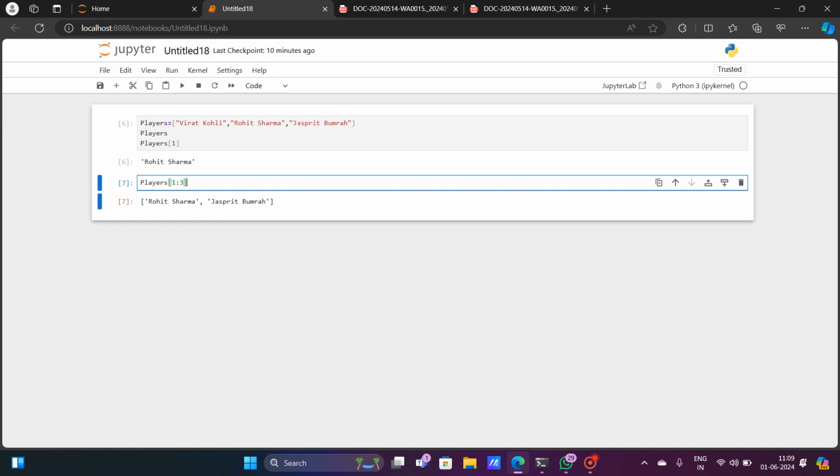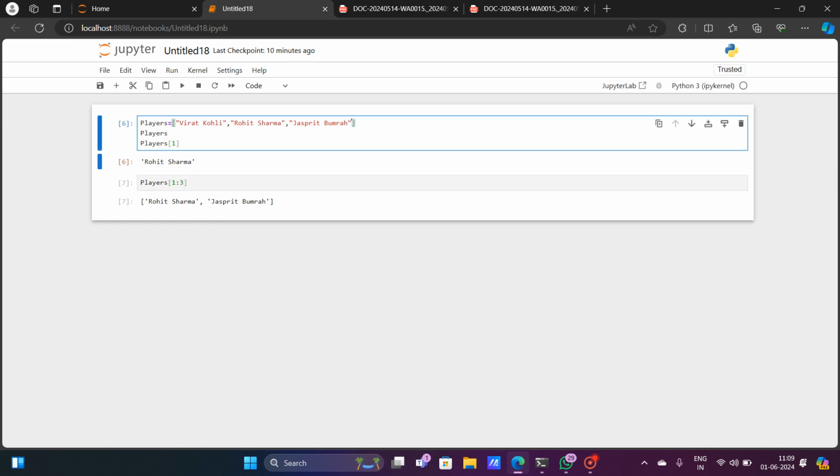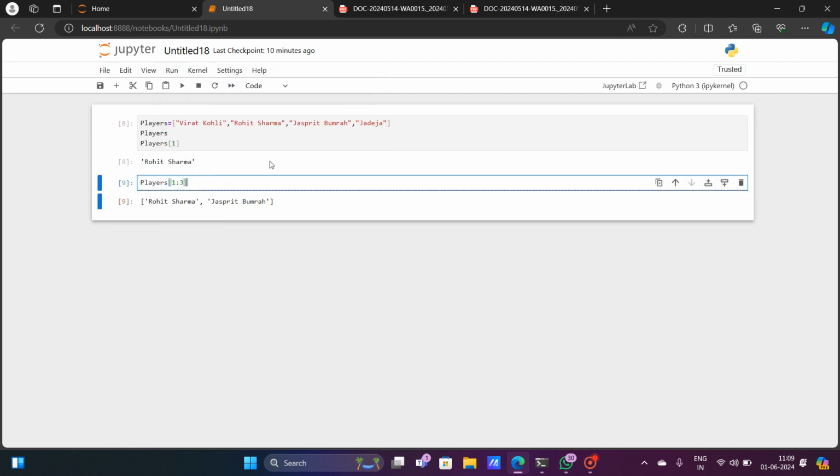But whenever I am assigning 3, then the third index. What is the third index? Basically, the third index doesn't exist here, but this space you can call it the third space. Let me add another name so that I can clarify it more. Suppose I am adding another name, that is Jadeja, in this list. Now if I run this, the results will not be changed. Now as you can see, at the zeroth index, we have Virat Kohli. At the first index, we have Rohit Sharma. At the second index, we have Jasprit Bumrah. And at the third index, we have Jadeja.